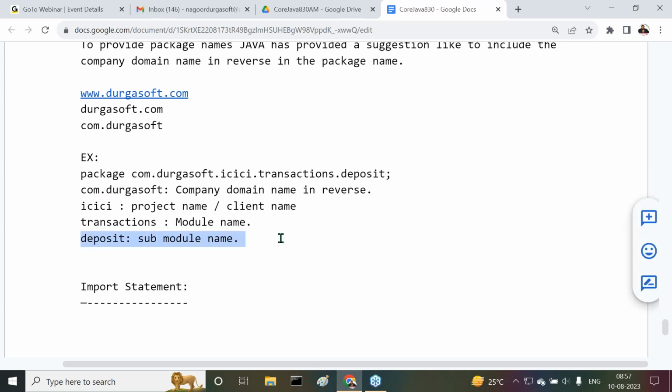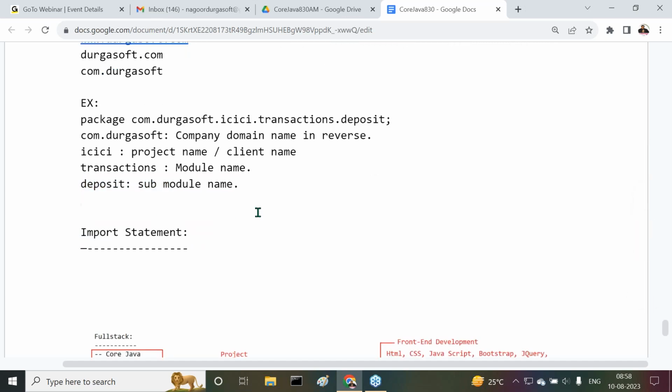Deposit is like what their submodule is. Submodule name now. Right, sir? So this is clear-cut information about the package declaration statements and package creation statements in a Java file. So this is overall information about the package section.